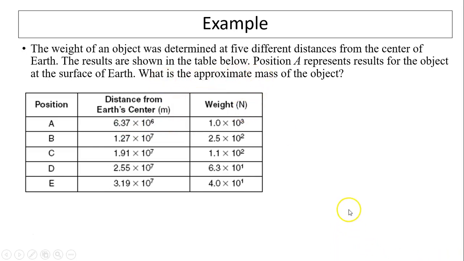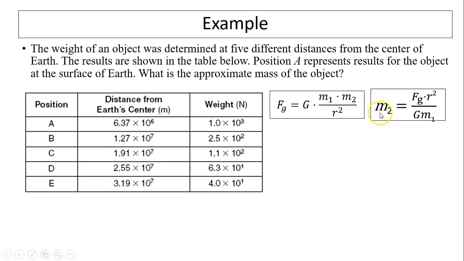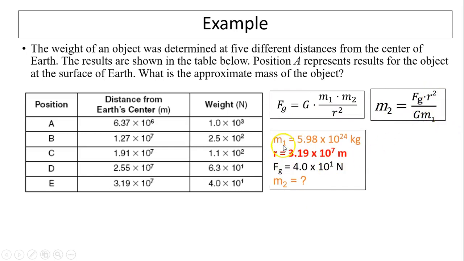What's approximately the mass? We can use Newton's law of universal gravitation. Here, m1 is the mass of the Earth. We're trying to find m2. We can solve for m2 by rearranging this equation: m2 equals Fg times r squared divided by G times m1. In this equation, m1 is the mass of the Earth. We can choose any r, so I just choose the last one. You can choose this one, then the corresponding Fg has to be this. I choose the last r, and the corresponding Fg is this, 4 times 10 to the 1. What is m2? After you plug everything into the equation, I have m2 equals 100 kilograms.